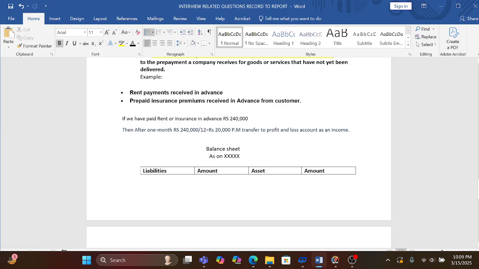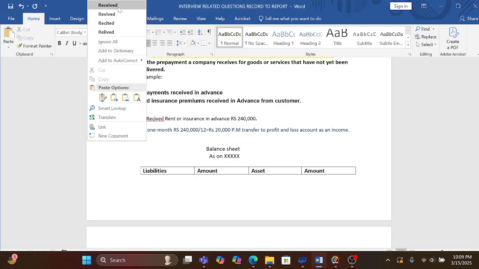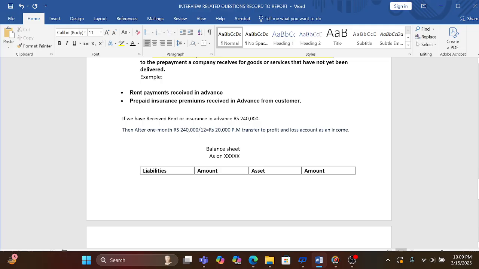For example, if we have received rent or insurance in advance, say 2 lakh 40,000 as an advance, then after 1 month I will book 20,000 as income and transfer it into the profit and loss account.